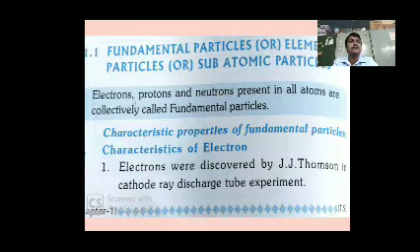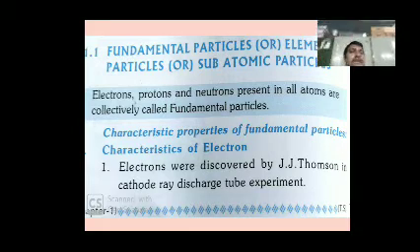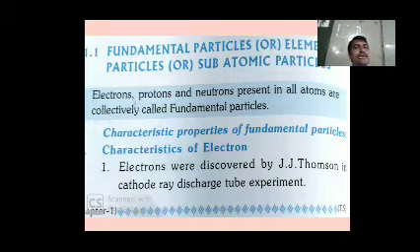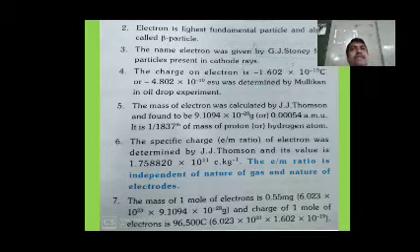Characteristics of electrons. Electrons were discovered by J.J. Thomson in the cathode ray discharge tube experiment.